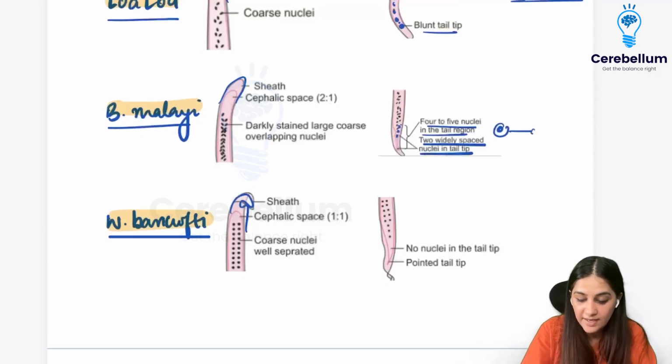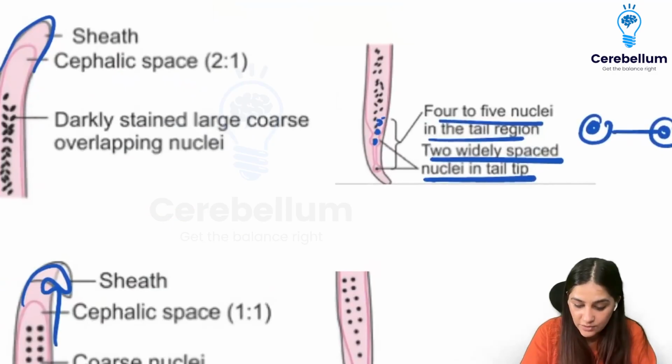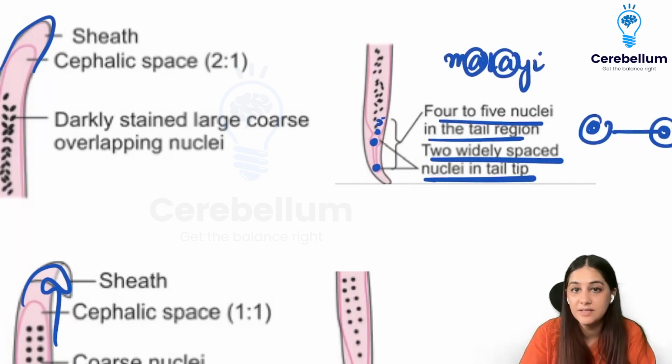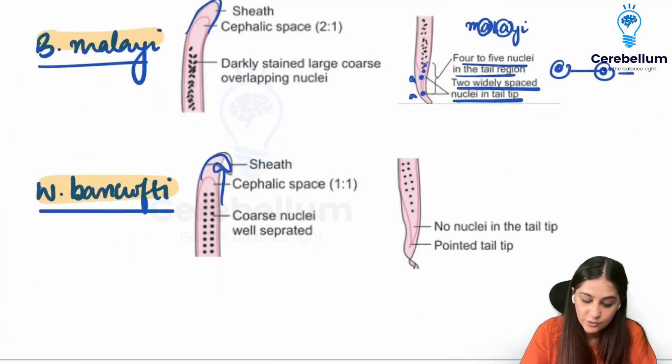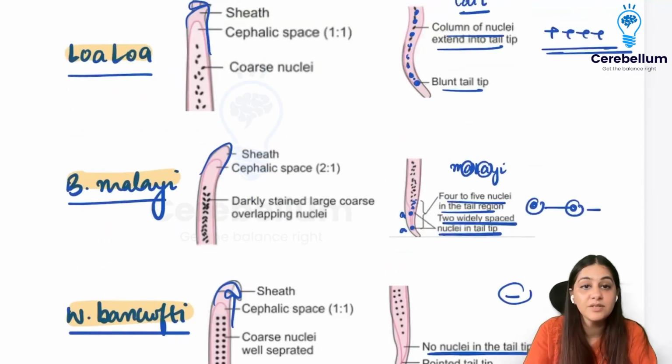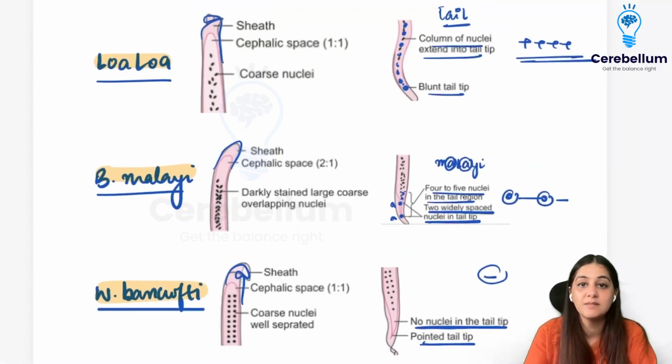So there are going to be two widely spaced nuclei. Zooming into the image, can you see these two widely placed nuclei? And you will remember MALAYI. So these M and A are the ones that are the widely placed nuclei, right? Coming to Wuchereria bancrofti, as you go further down, L, B, and W, the nuclei become completely absent. There are no nuclei and they have a pointed tail tip. So this was about these three sheathed filarial organisms and how many nuclei are present in their tail tip.